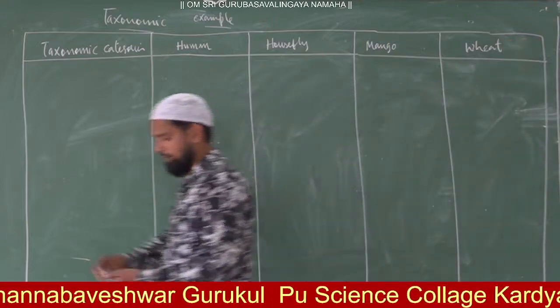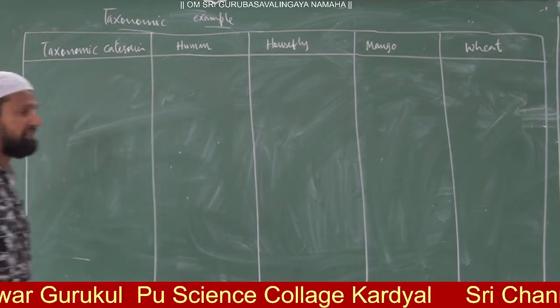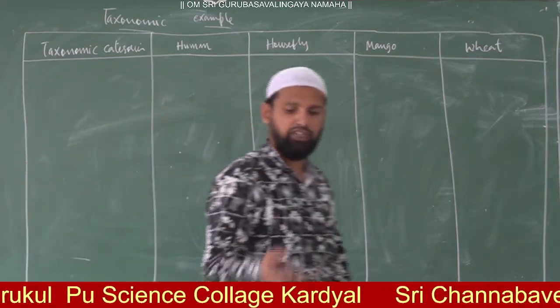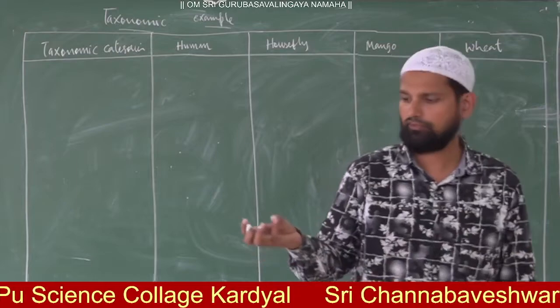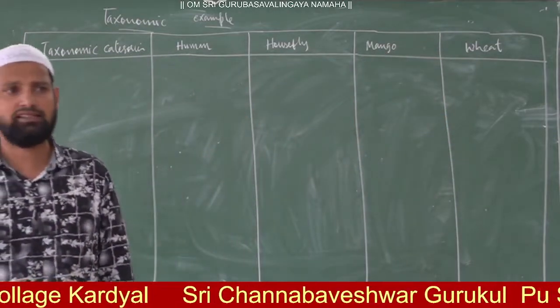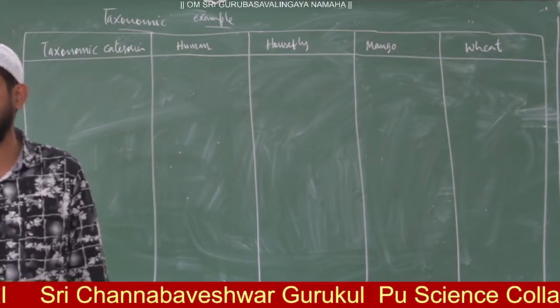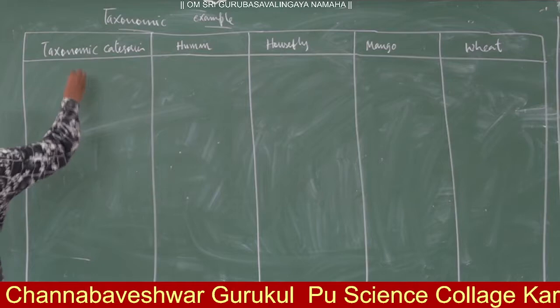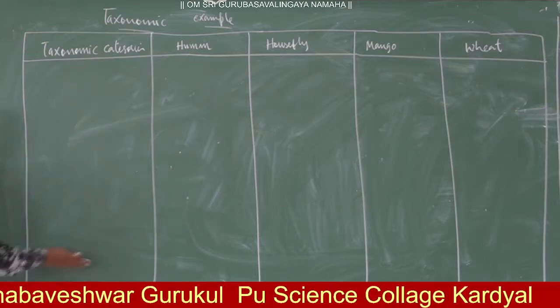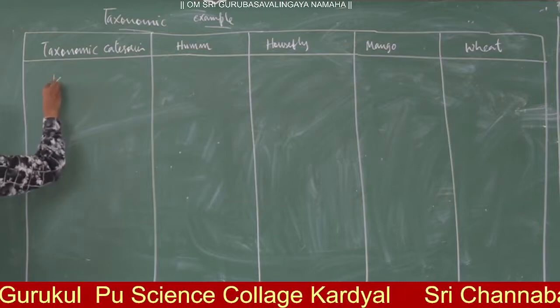Now we have to see about that. These 4 organisms belong to which kingdom, which phylum or division, which class, which order, which family, which genus, and which species. So here you have to mention what the taxonomic categories are.